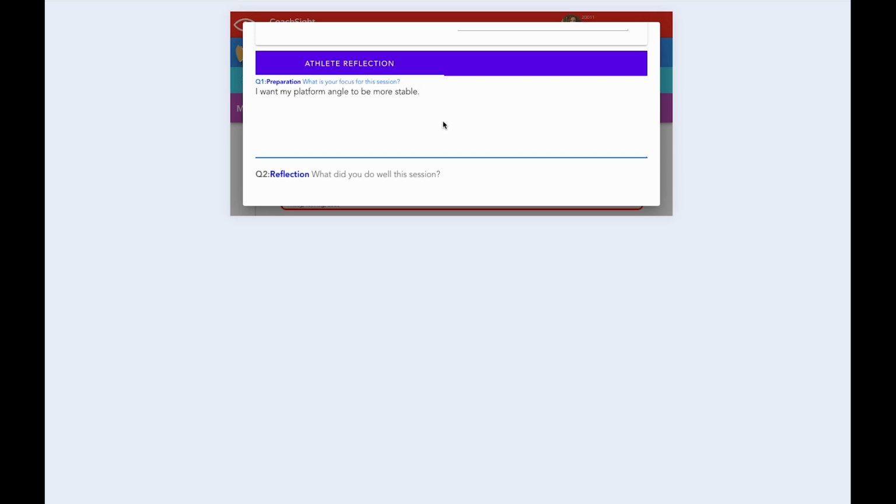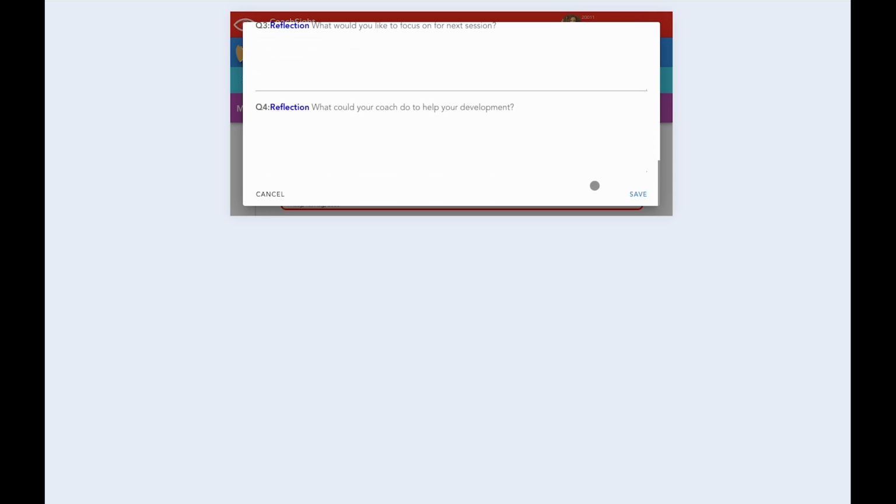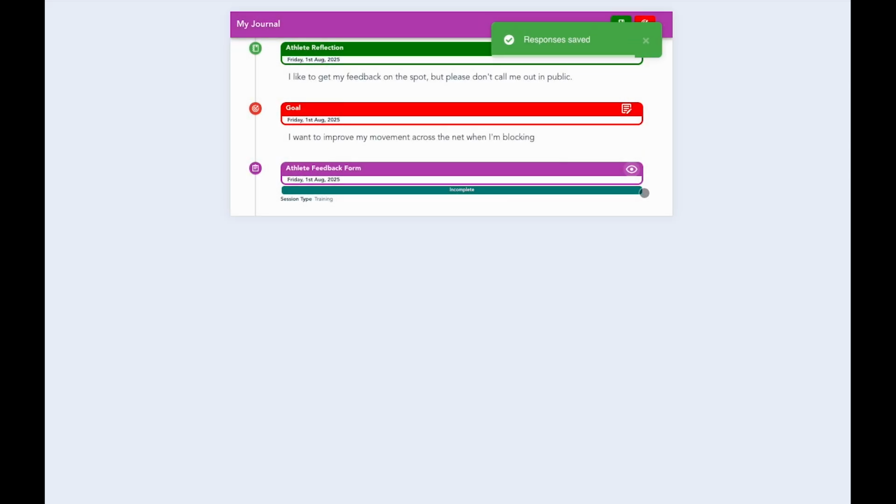It could be that the coach has called on you to give an example of how to execute a skill, and you didn't really like that. You can let us know there, so that we don't make you uncomfortable again. Once we're ready, we can hit the Save button at the bottom of the form, and that will go into the system.